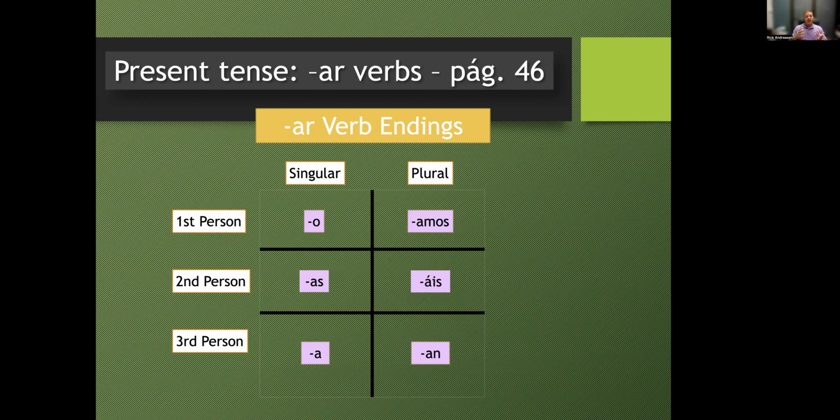But the endings are o, as, a, amos, ais, and an. That's what you want to memorize. Learn that. And those are the regular AR verb conjugated endings. So class, I'm going to have you repeat after me. O, as, a, amos, ais, and an.